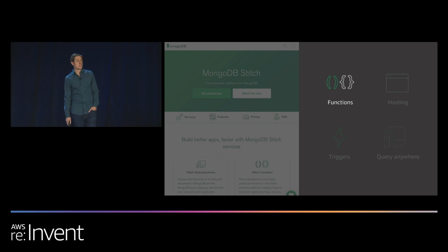Functions. Define and execute server-side logic for your application without launching a server. Hosting. Host, manage, and deploy your application's static media and document files. Triggers. Execute application and database logic in response to an event or on a predefined schedule. And query anywhere. Query data in your database via your client application code without the need to build a web service layer in between. In addition, Stitch makes the life of a developer easier.